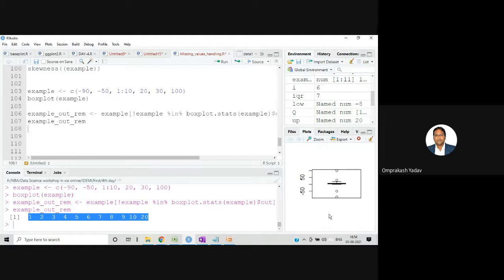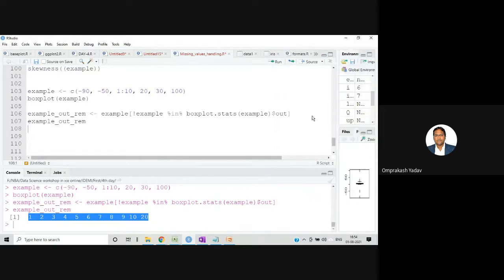So whether all of you understood this? Yes. Yes. Yeah, I'll just show you the code.